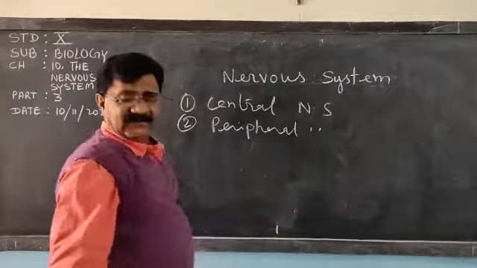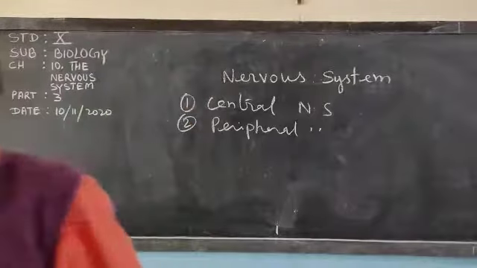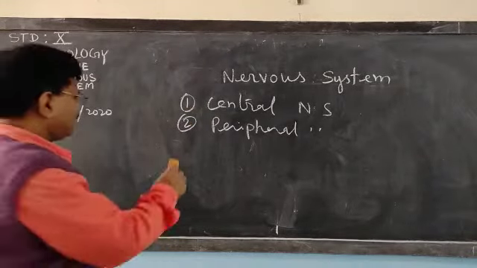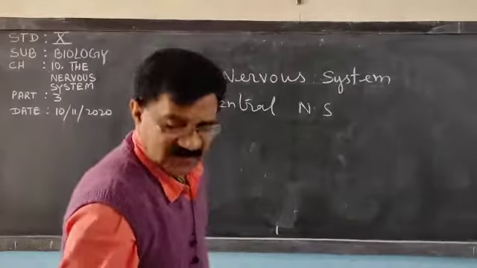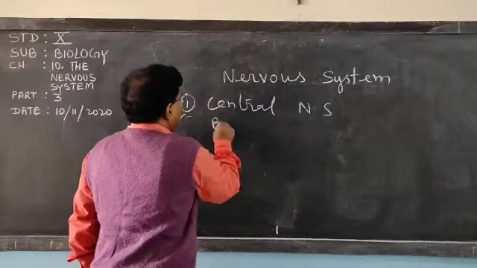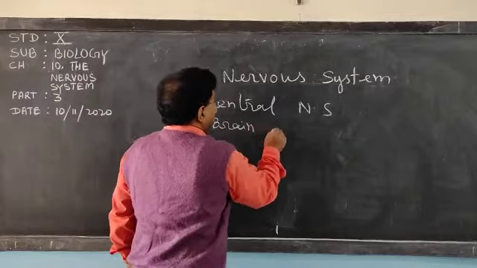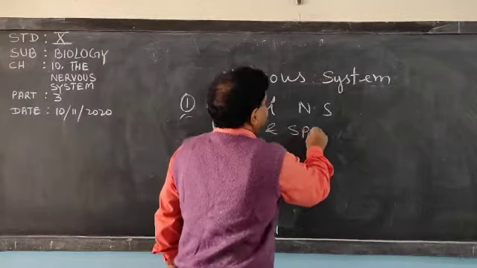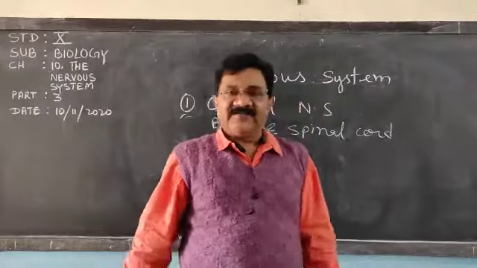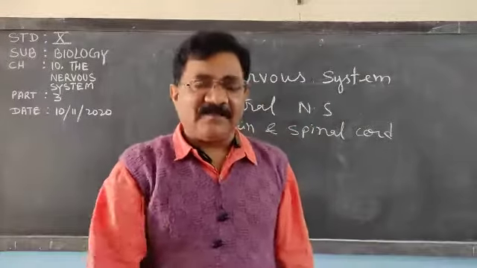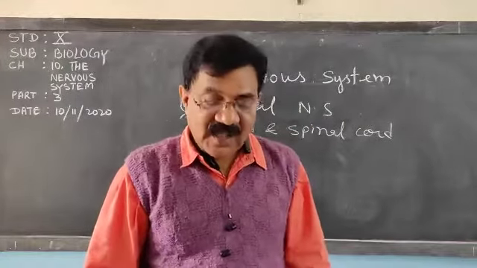And we have discussed that the central nervous system is made up of two things. Those two things are the brain and the spinal cord. Okay, the central nervous system is made up of two things, the brain and the spinal cord.